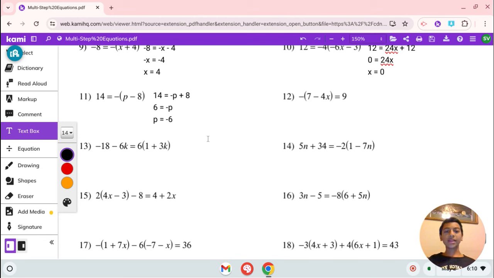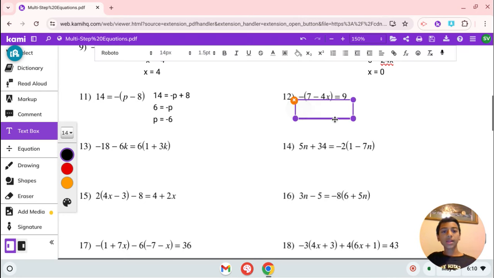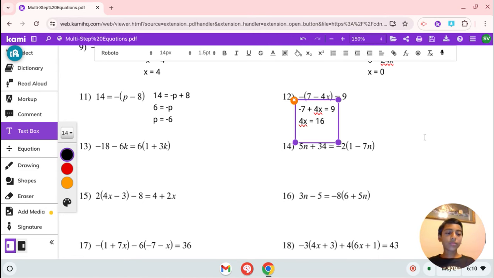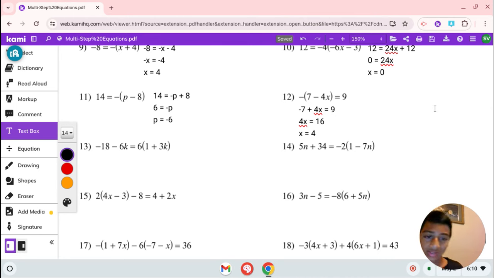Next, we have negative (7 minus 4x) is equal to 9. Let's distribute that negative sign throughout the equation. Negative 7 plus 4x is equal to 9. Now, we can add 7 to both sides of this equation. Negative 7 plus 7 is 0, giving us 4x equals 9 plus 7, which is 16. Let's divide both sides by 4. 4 divided by 4 is 1, and 16 divided by 4 is 4. So our solution is x equals 4.